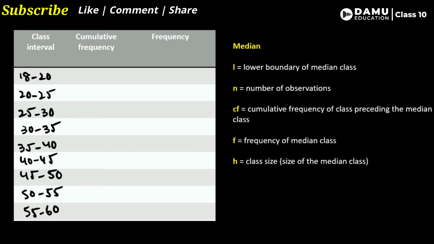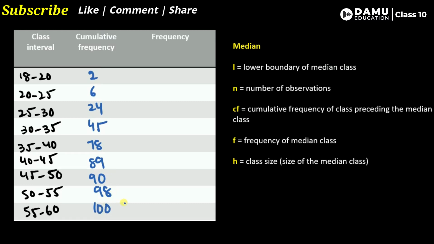Next are the cumulative frequencies as given here: 2. Below 25, how many policy holders? 6. Below 30, 24. Below 35, 45. Below 40, 78. Then 89 policy holders, then 92, then 98, and 100.